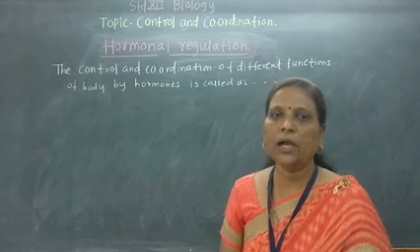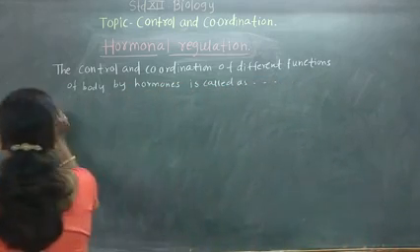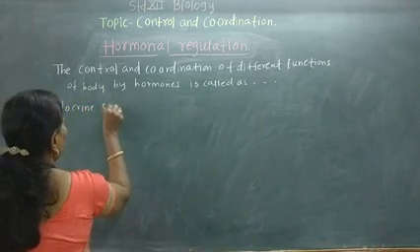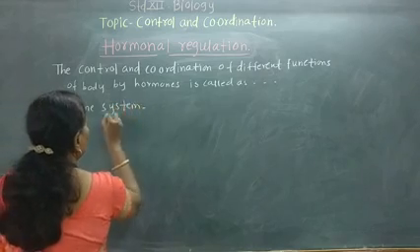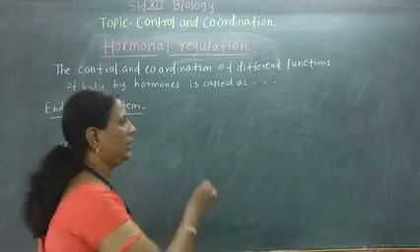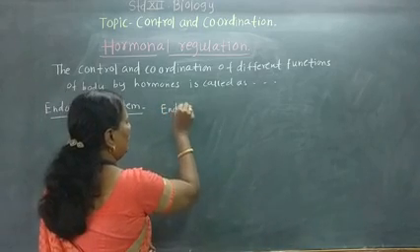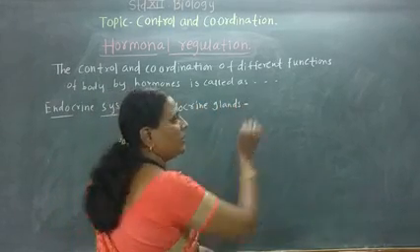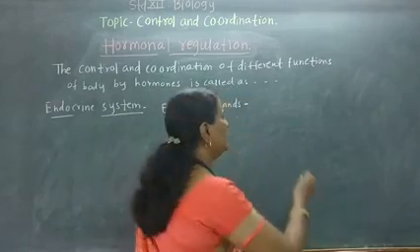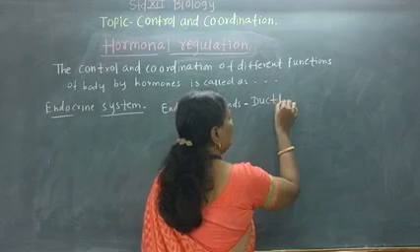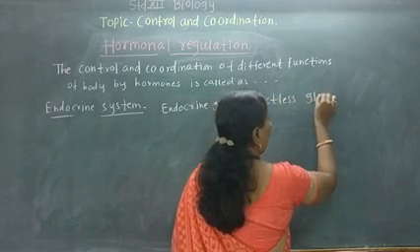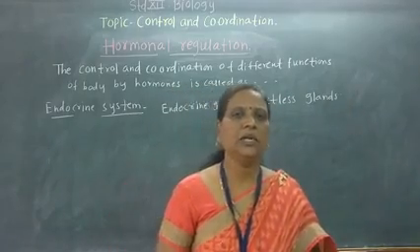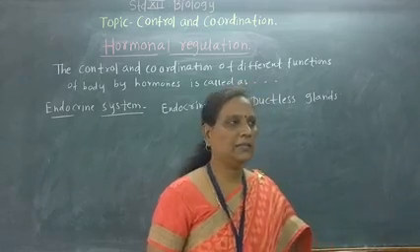system is called the endocrine system. So the endocrine system mainly consists of the endocrine glands. The endocrine glands, endocrine glands means what? We have studied in the 11th standard. What is the meaning of endocrine glands? They are the ductless glands. The glands which do not possess ducts to carry their secretions are called ductless glands.